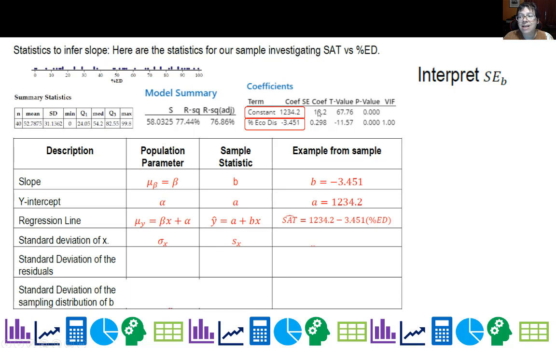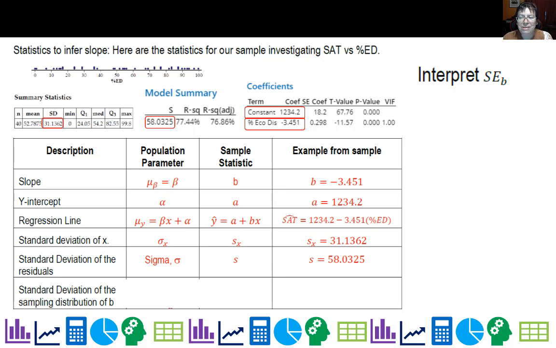Now, you're not going to get standard deviation for x from the computer output. So if you had a list of data, or if they gave you the summary statistics, I went ahead and put the data in the statlet, and you can see my standard deviation is 31.632. So I happen to know that. Then for the residuals, that's sigma, and the sample statistic is S. So that means you can find it right there. And in this case, it's the 58.0325.